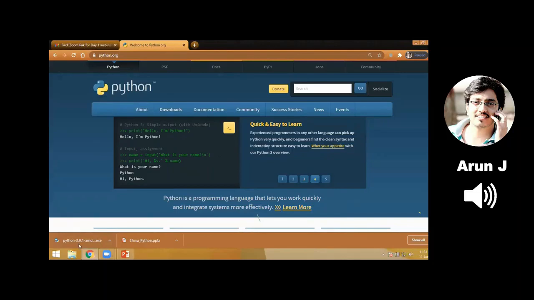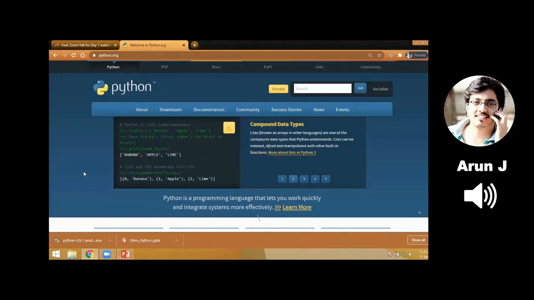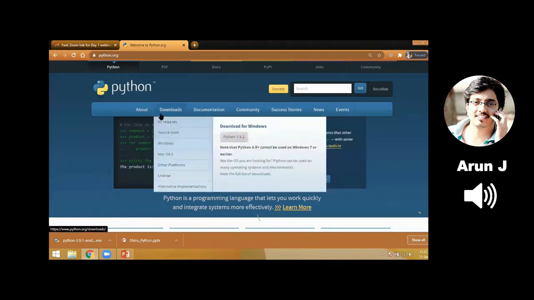Before installing Python 3.9.1, I'll show you how to download the previous releases, because some colleges might use Windows XP, Windows 7, or Windows 8. For that, we need to go for earlier releases, that is, the previous versions of Python. To do this, go to the Downloads tab again and click on All Releases. Here we have the All Releases option in the Downloads tab. I'm clicking this.